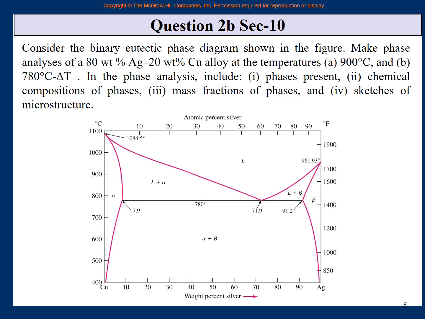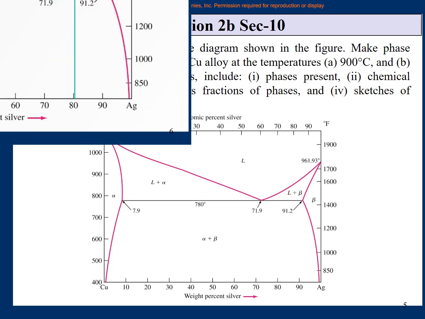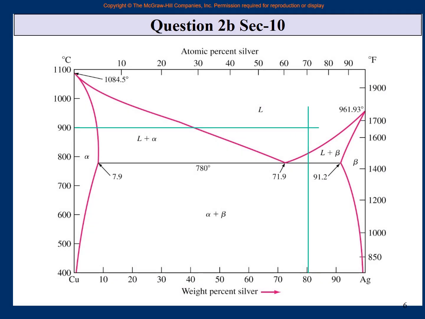So now, this is your diagram. I'll show you the diagram in a more enlarged manner. It is a copper-silver alloy system and it is weight % silver. This is very important, that this is weight % silver. So if you were given 80 weight % silver, then you will draw a vertical line at 80. If you were given a temperature of 900, you will draw a horizontal line at 900. And if you are given a temperature of just below 780, then this is your line.